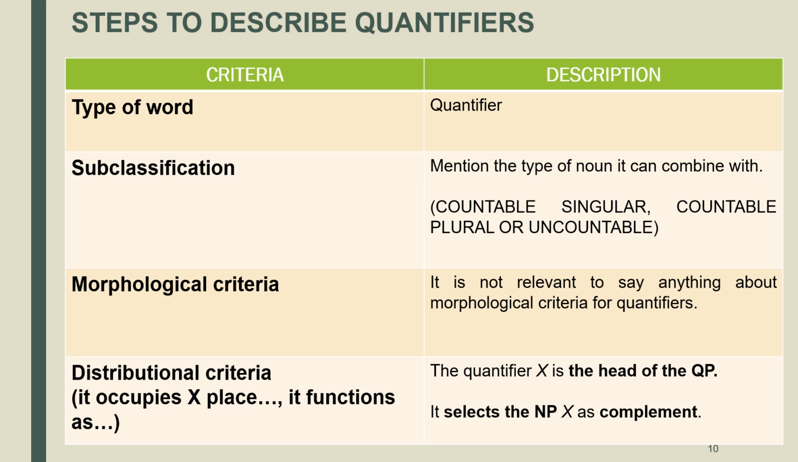It is not relevant to say anything about morphological criteria for quantifiers because quantifiers do not contain any affixes. So you're going to concentrate directly on distributional criteria. Here, you're going to mention that the quantifier is the head of the quantifier phrase, and you will need to explicitly say which is the quantifier phrase. Moreover, you're going to mention that that head, that quantifier, selects a noun phrase as complement, and you will need to write which noun phrase you're talking about.